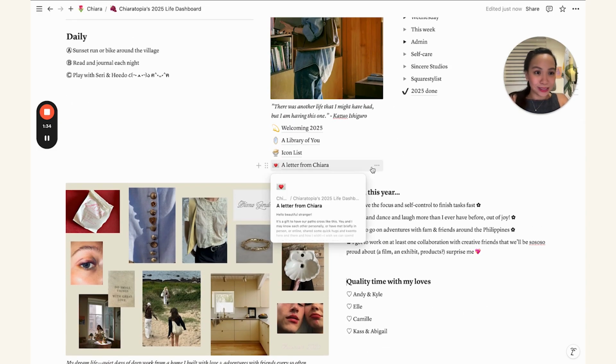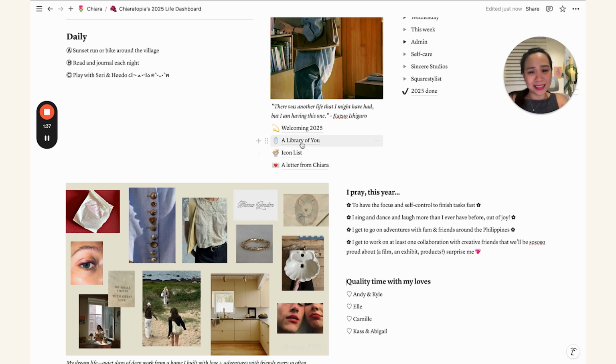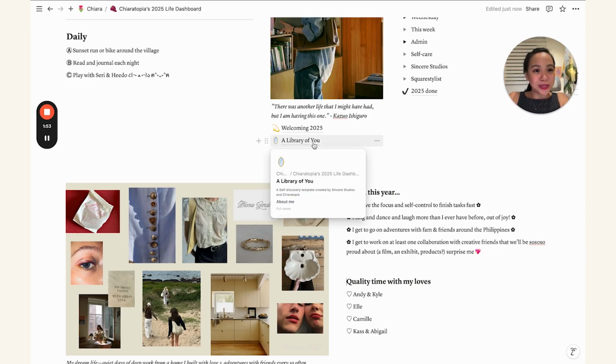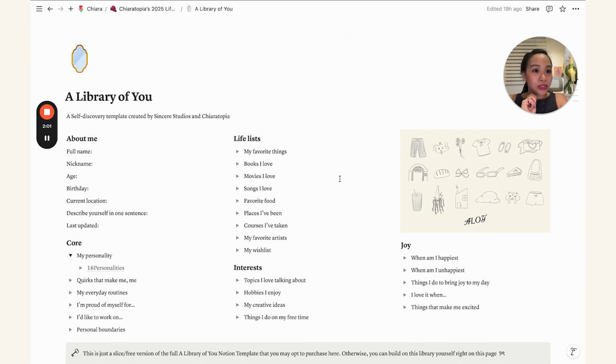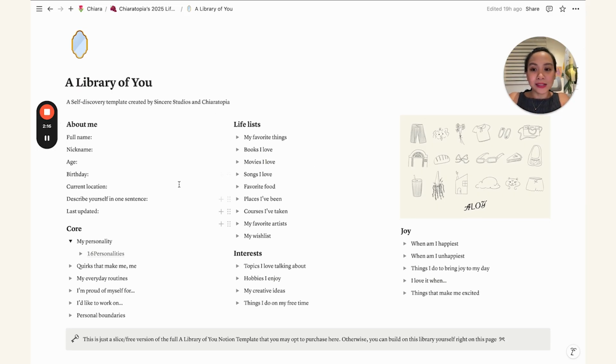But let's go peek into these other pages right here, because these are what makes this 2025 life dashboard special. Let me show you a library of you, which is a very special project of mine this year in collaboration with Sincere Studios. This is actually just a snippet of the full library of you template that I will share and sell very soon. But for now, this little slice of the full template is available in the 2025 Life Dashboard.